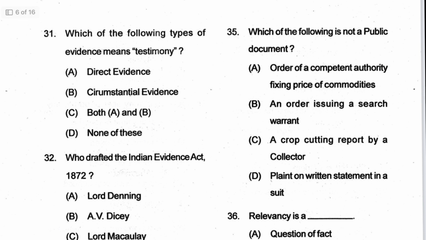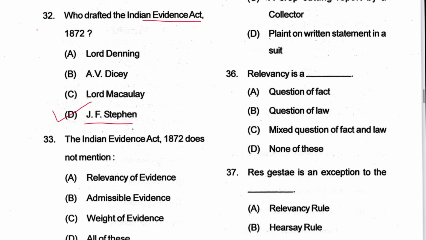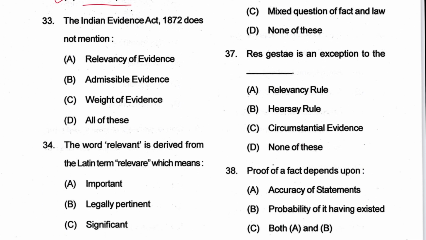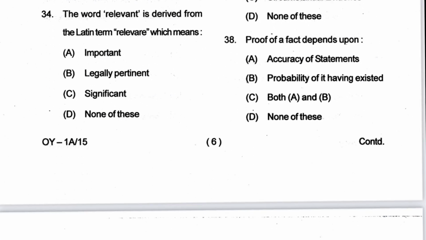Next 31, which of the following types of evidence means testimony? Direct evidence only. A is the answer. Next 32, who drafted the Indian Evidence Act? J.M. Stephen. D is the answer. Next 33, the Indian Evidence Act does not mention relevancy, is there, admissibility, is there, weight of evidence. C is the answer. Next 34, the word relevant is derived from the Latin term relevare, which means legally pertinent. B is the answer.